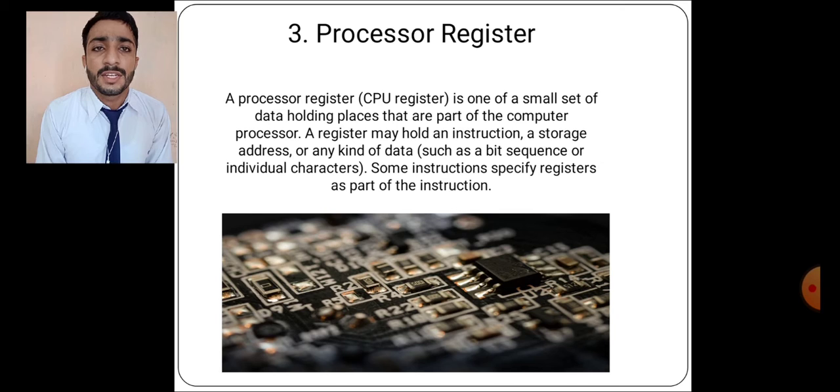Now, the processor register. A processor register is one of a small set of data holding places that are part of a computer processor. A register may hold an instruction, a storage address, or any kind of data such as bit sequences or individual characters. Some instructions specify registers as a part of the instruction.